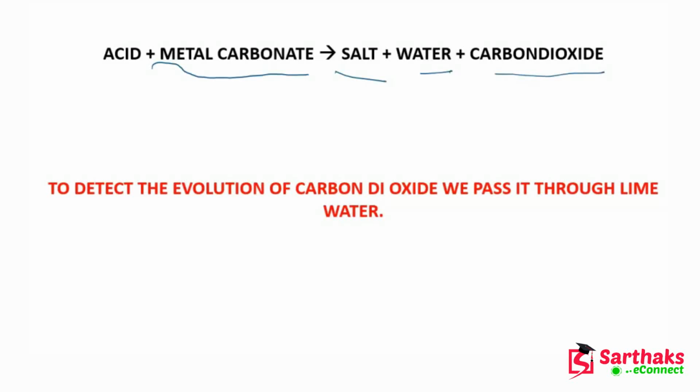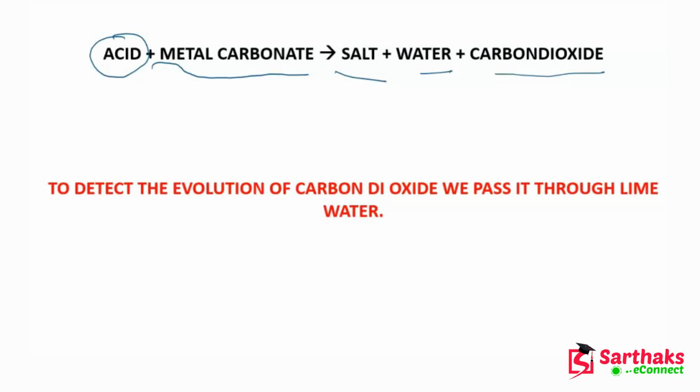So guys, as I told you on the previous slide, most of the metal compounds are basic in nature. So this is metal carbonate, and this metal carbonate is basic in nature. So it will form salt and water, because whenever acid reacts with base, it forms salt and water.